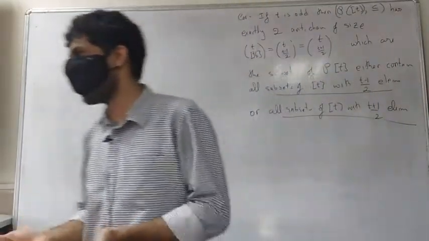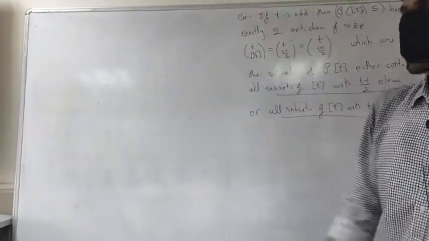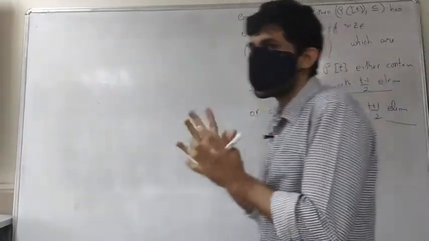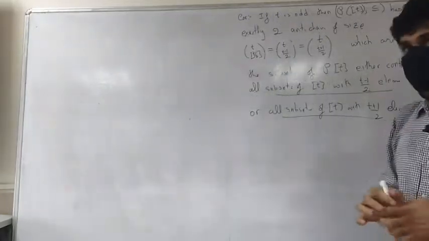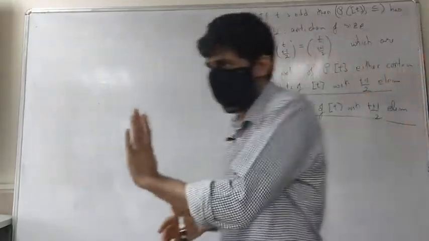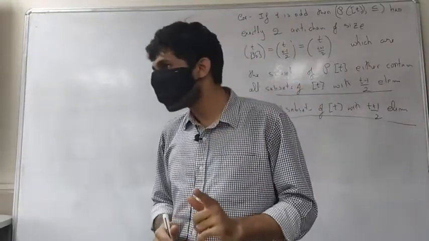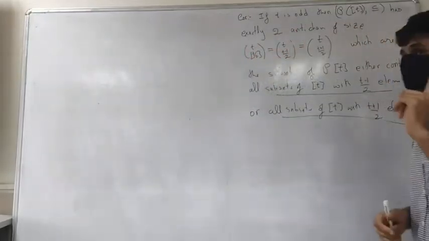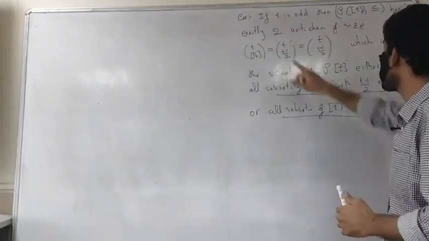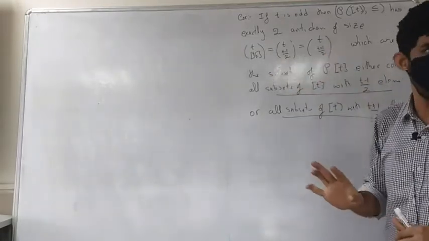I'll first tell you what the strategy of the proof is, and then we'll actually go about proving it. By doing a similar computation to the one we did in the previous theorem, we will show that every element of the anti-chain should either have (T minus 1) by 2 elements in it or (T plus 1) by 2 elements in it.